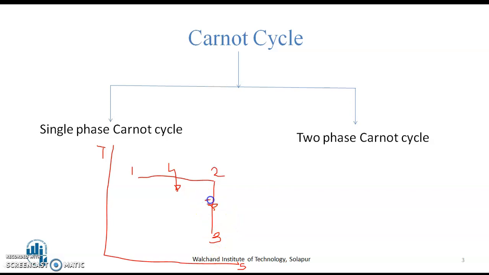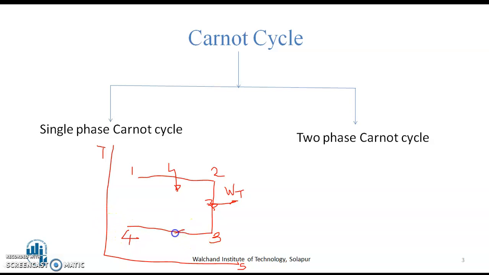Whereas you could get the output, in real case the expander is generally a turbine which is insulated, which will give you maximum output. Next is the process 3 to 4, which is heat rejection process, which also follows isothermal approach.